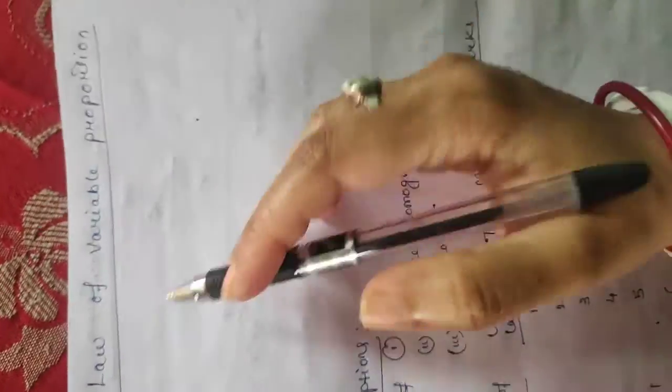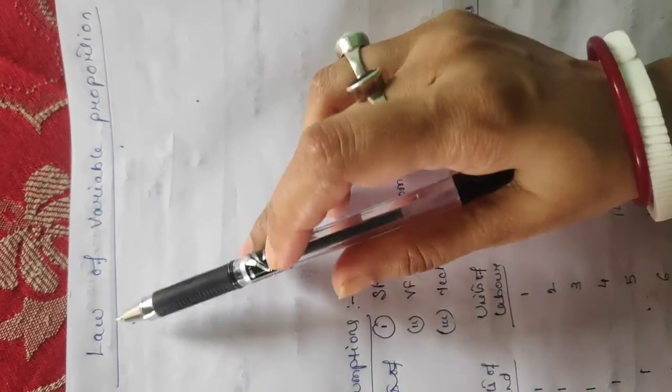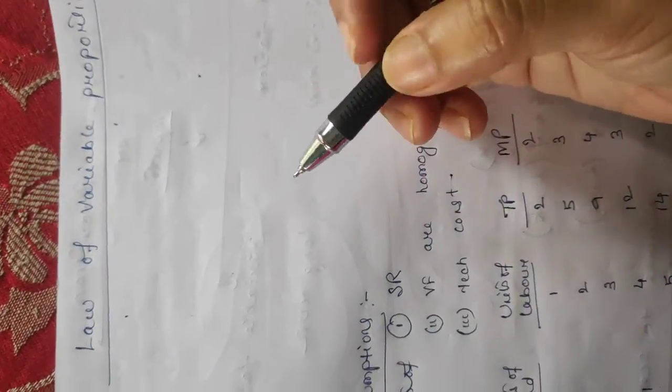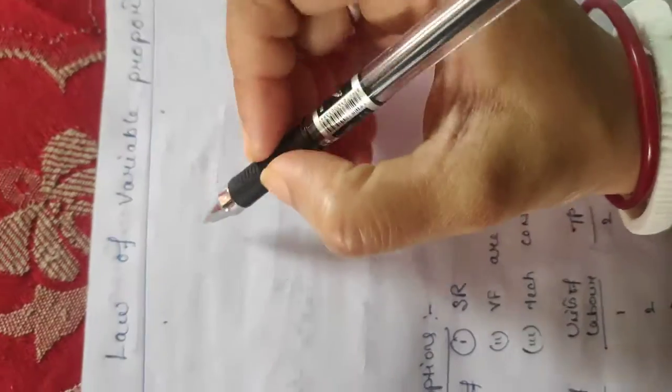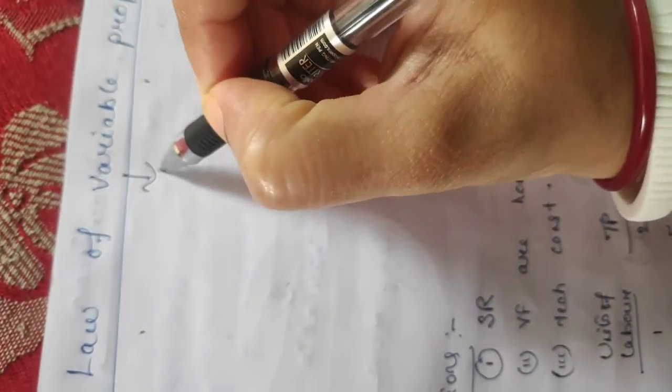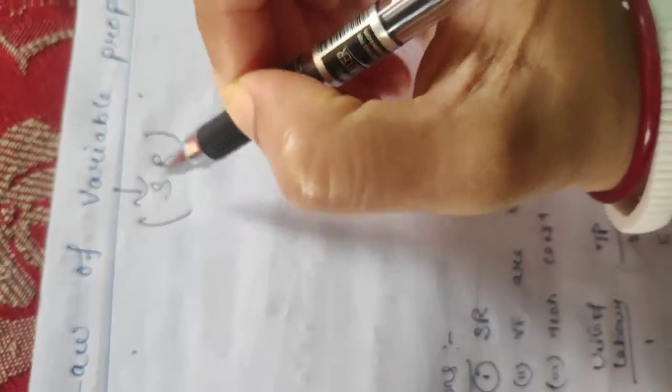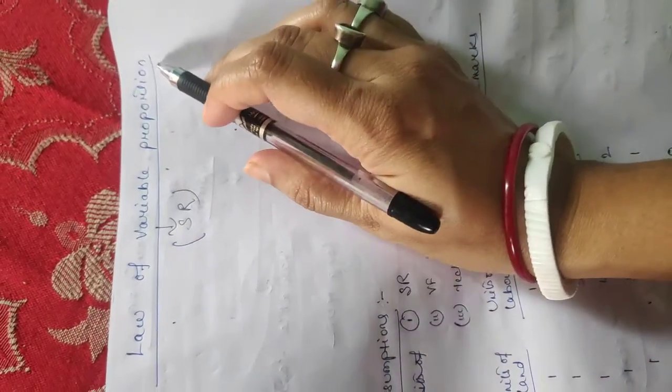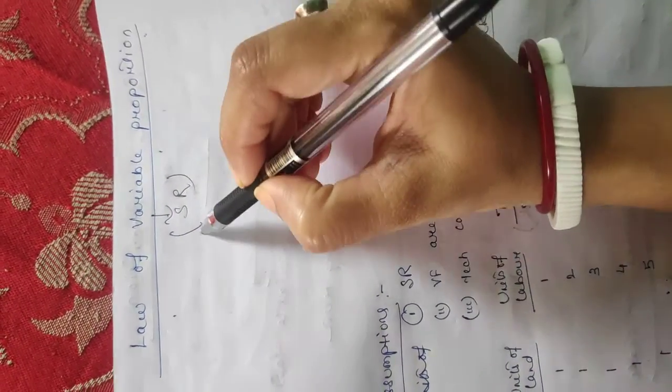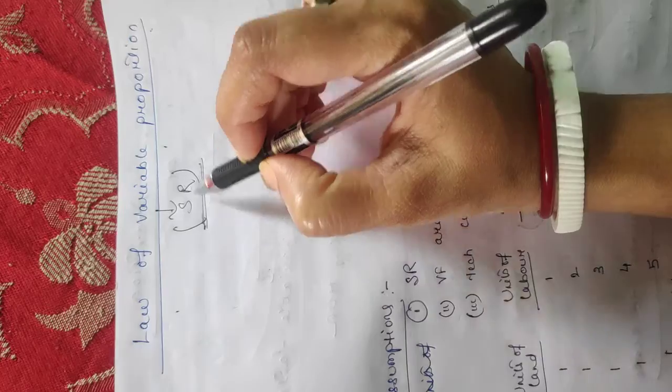Next is the law of variable proportion. Now what is the law of variable proportion? What does this law say? This law says, see again there is an assumption of short run in this particular theory. In the law of variable proportion, the very first assumption is that it operates in the short run.